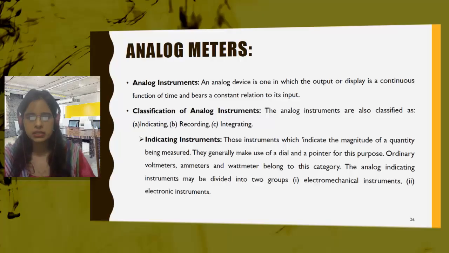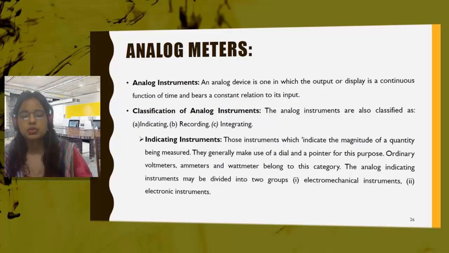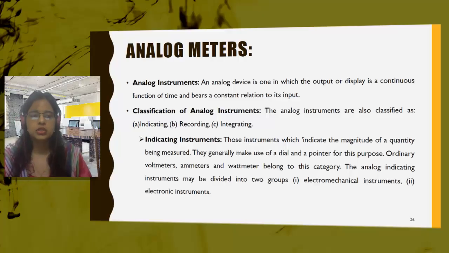An analog device is one in which the output or display is a continuous function of time. The output which we obtain is a continuous function and not a discrete function. We'll get a continuous value, and it bears a constant relation to its input. There will always be a relation between input and output. Those types of instruments are known as analog instruments.